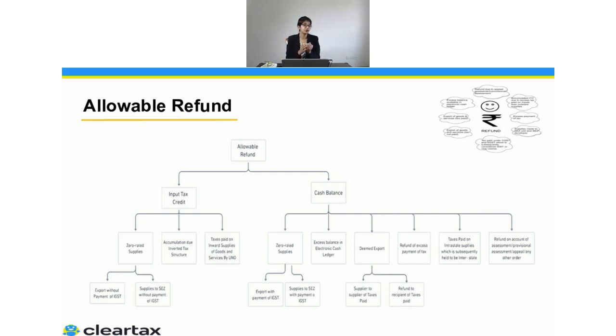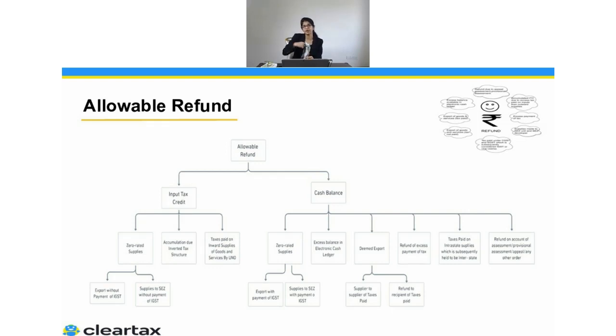Now, if we talk about GST, we understand in GST we have mainly two things. One is our electronic credit ledger and the other is the electronic cash ledger. Whatever payment I make using a challan goes into our electronic cash ledger, and whatever ITC I claim on my purchases while I file my 3B goes and reflects in our electronic credit ledger. Now the question comes, if there is certain extra amount in the electronic credit ledger, can I claim the refund?